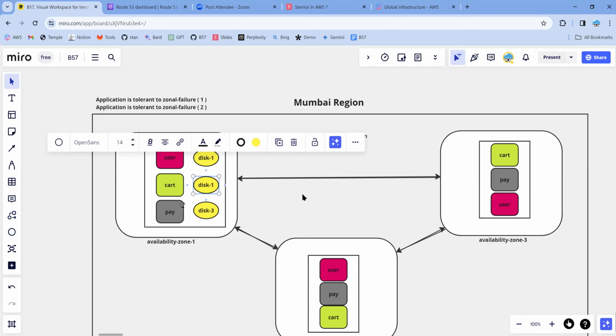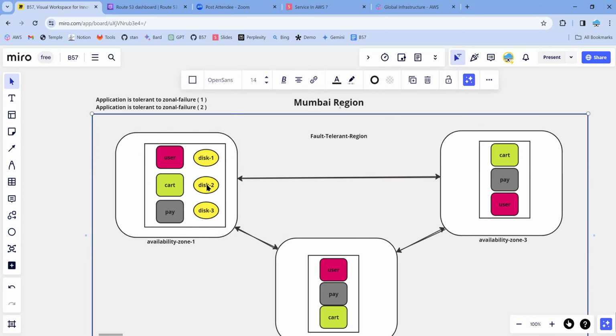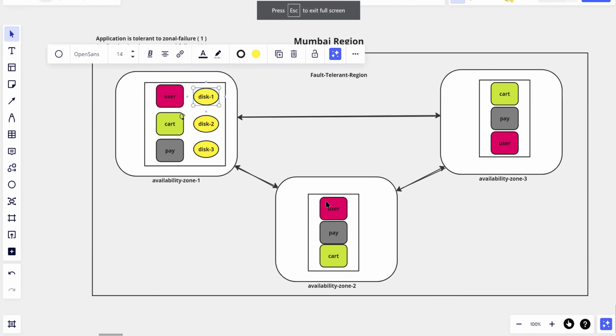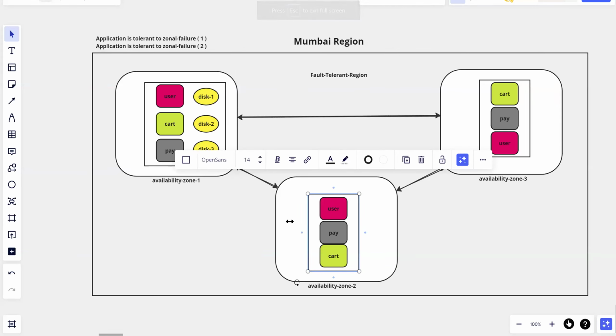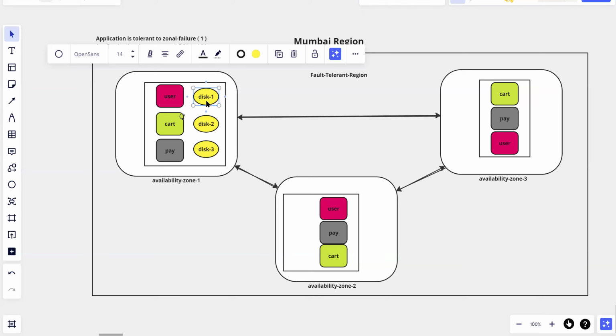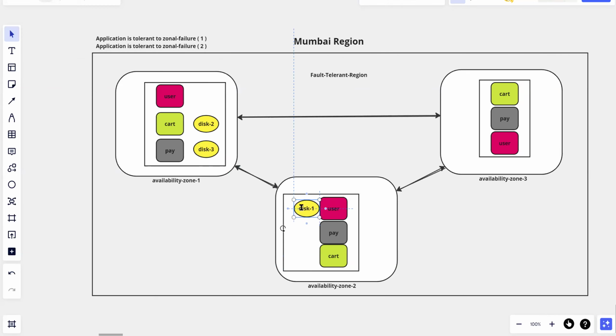Now the storage devices that you create in Amazon are zonal. That means if you create a disk in availability zone 1 of the Mumbai region, and you want to use this particular disk in another zone, it will not work. If you want to attach or add this disk to a machine there, it won't be shown. Why?